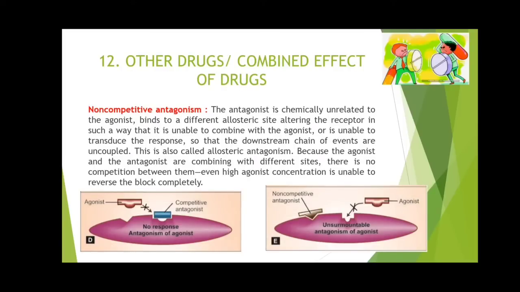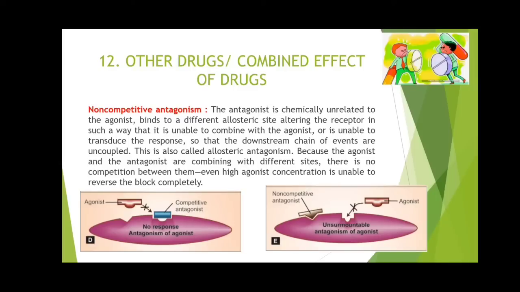Non-competitive antagonists are also known as allosteric antagonists, because as you can see here in figure E, a non-competitive antagonist will not bind to that site where the agonist is binding. It will bind at another site, and after binding to another site, it will make the receptor inactive. Means even if an agonist molecule comes and binds with the receptor, it will fail to activate. When the receptor is unable to get activated, there won't be any production of any activity or any therapeutic action. So that is non-competitive antagonist.